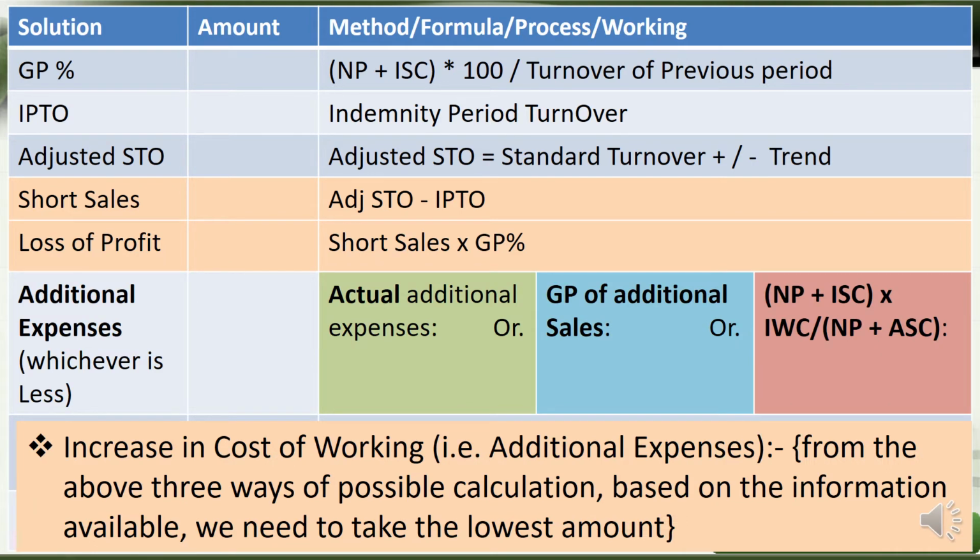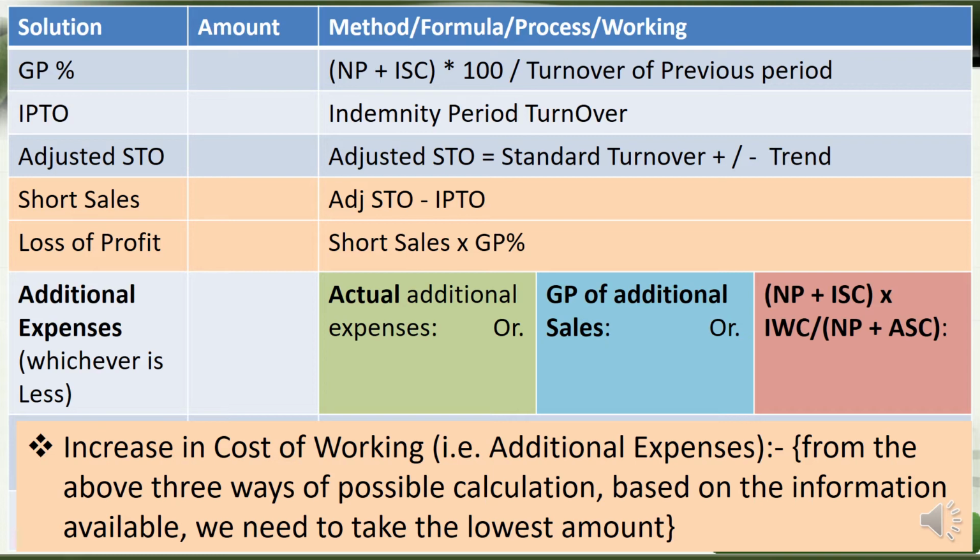The next one in our solution template is a bit of an interesting one, where we have to find out the additional expenses, and there are three ways of calculation available as methods of finding the additional expenses, taking whichever is the lesser value for the purpose of adding into the insurance claim. So this is called increase in cost of working, or we can call it additional expenses.